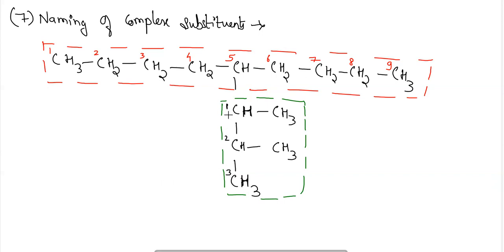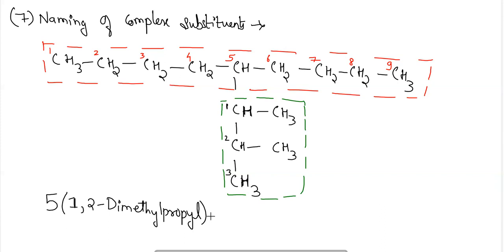Now we have to start the numbering here. So for that, we have to first give the position of this complex chain. So the position of this complex chain is 5. And in that 5, first and second position are containing methyls. So first and second containing dimethyl, and here this particular three carbon atoms are there in this particular chain, so it will be propyl, dimethyl propyl. So this is the name for your substituent chain which is attached to the main chain, parent chain.